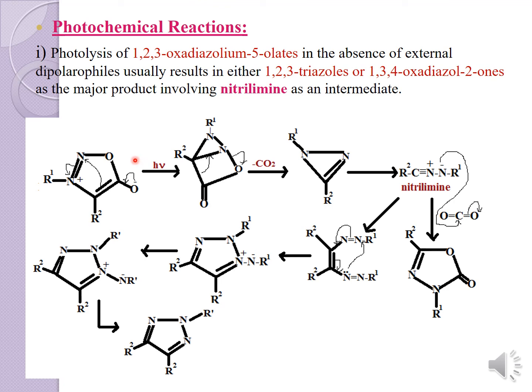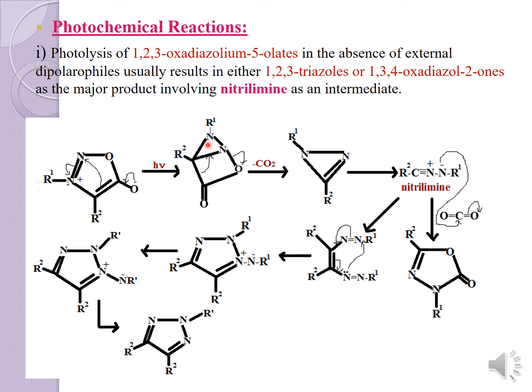When you take the sydnone, that is your 1,2,3-oxadiazolium-5-olate, in the absence of an external dipolarophile, like alkynes or any other substituents, upon treatment with light irradiation, this charge will shift, and this bond will attack the nitrogen atom, and this bond will neutralize the positive charge of the nitrogen atom.